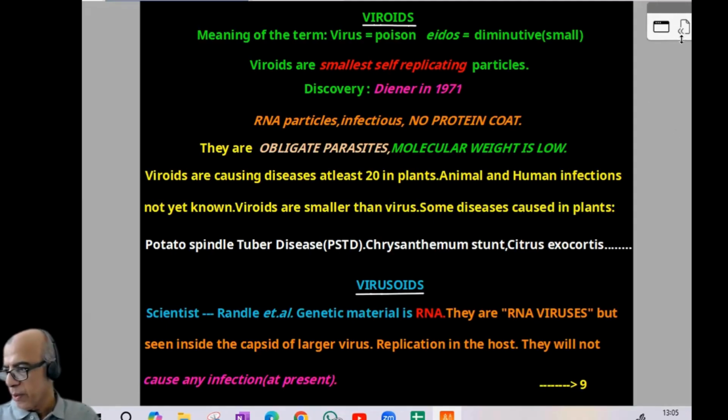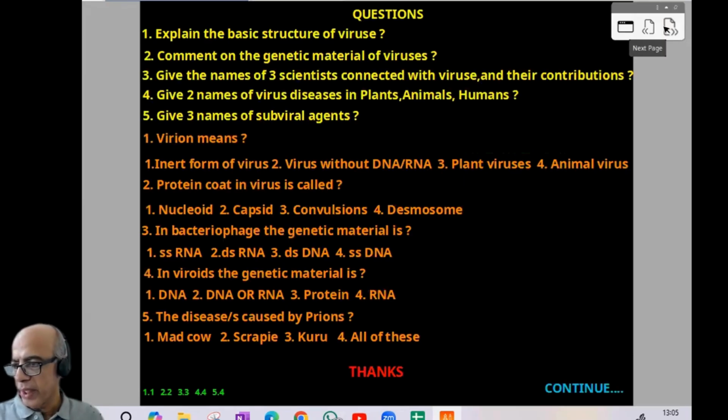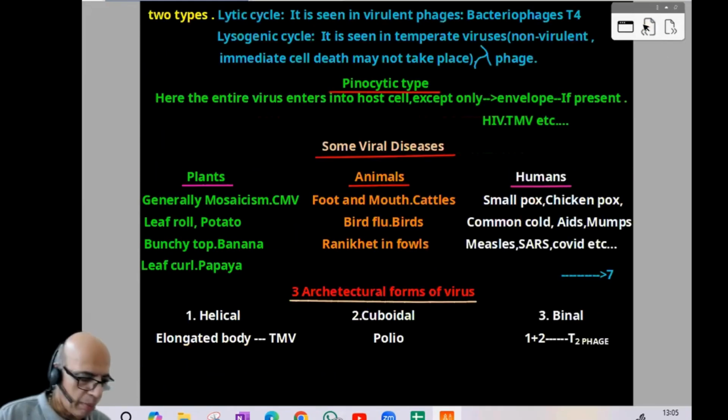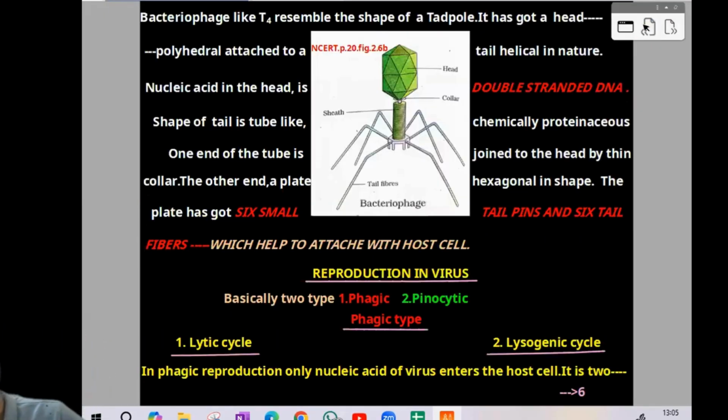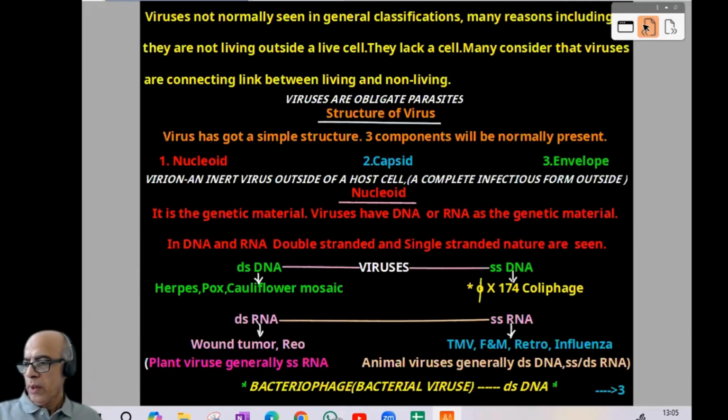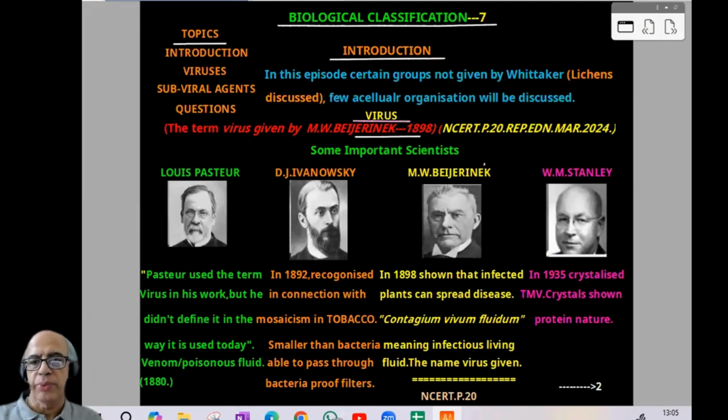Then after that, 5 theory questions, 5 NEET model questions with the key. So just to summarize what all things we learned in this episode. Bioclassification, 7th one. Mainly, we are starting with the viruses. Cell organization will be discussed, not explained in Whittaker's system.